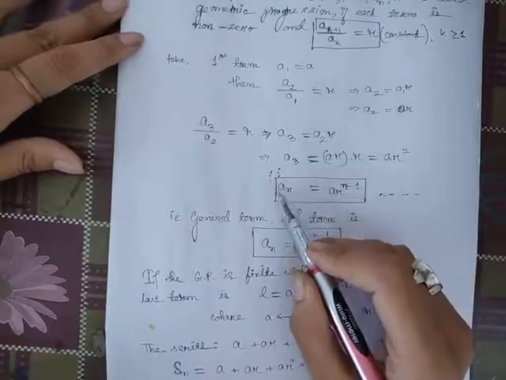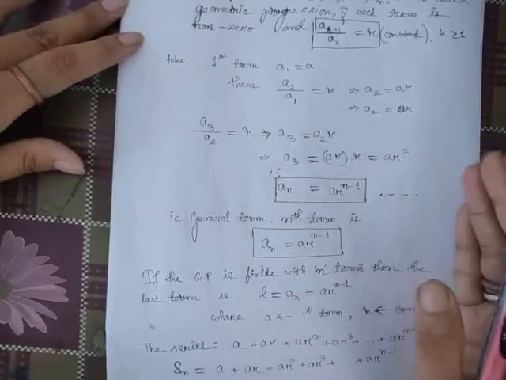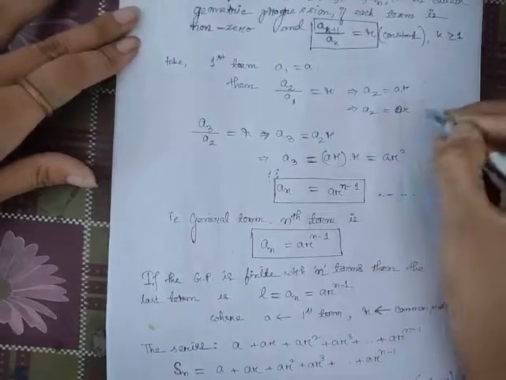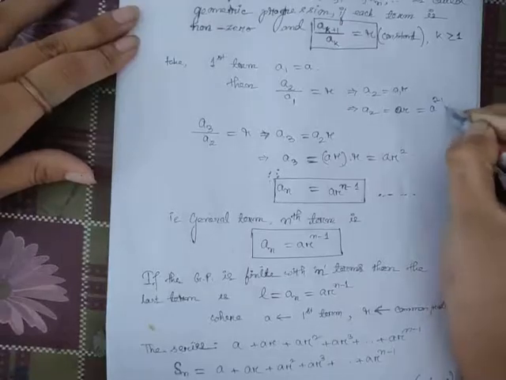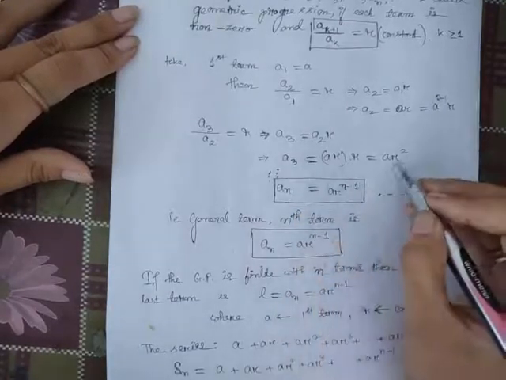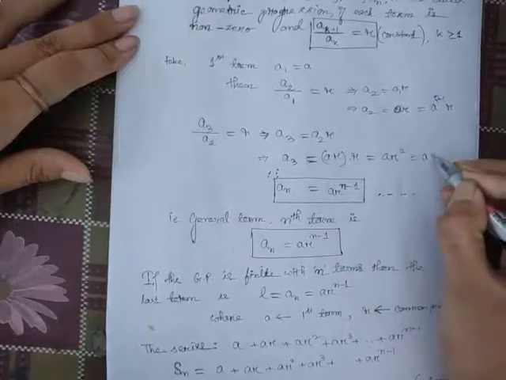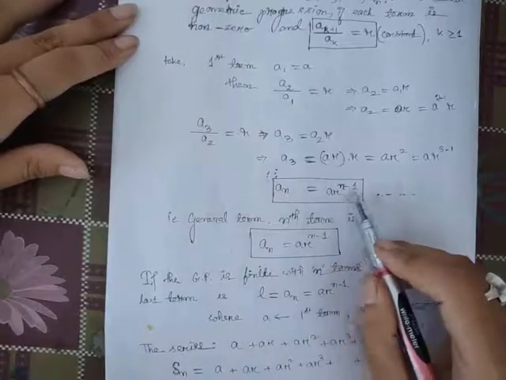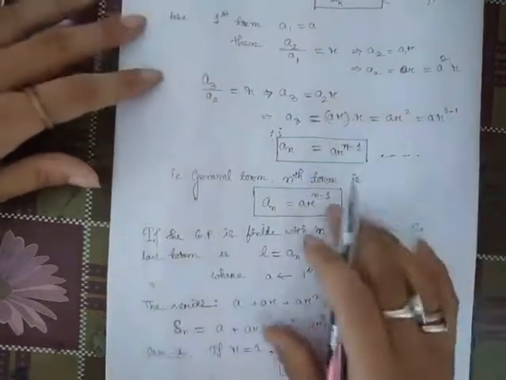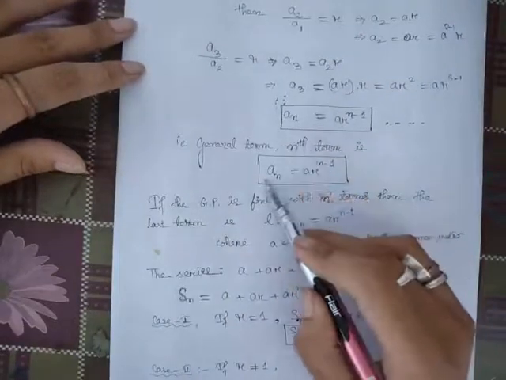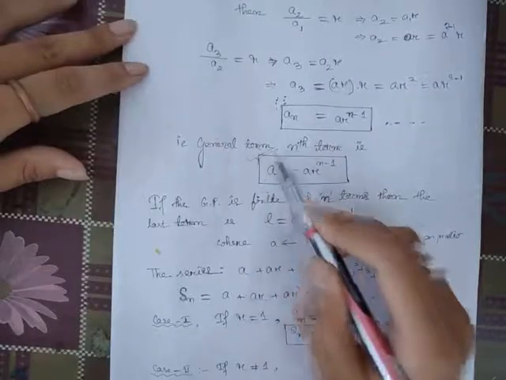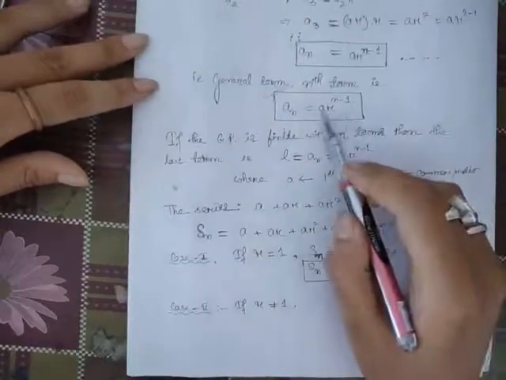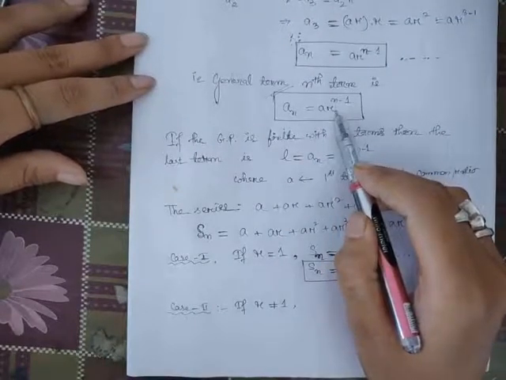It goes on: a4, then a5, a6, and then the nth term. a2 is ar, which can be written as a r to the power 2 minus 1. a3 is ar square, which can be written as a r to the power 3 minus 1. So the nth term is a r to the power n minus 1. This nth term is called the general term, a r^(n-1), where a is the first term and r is the common ratio.